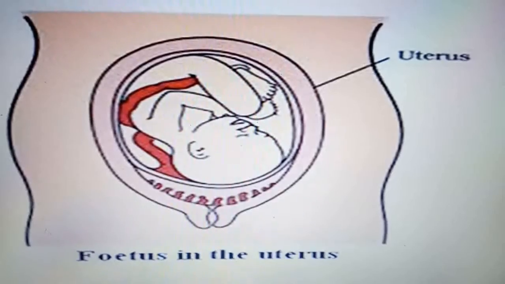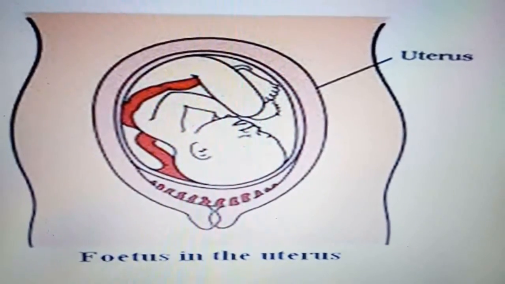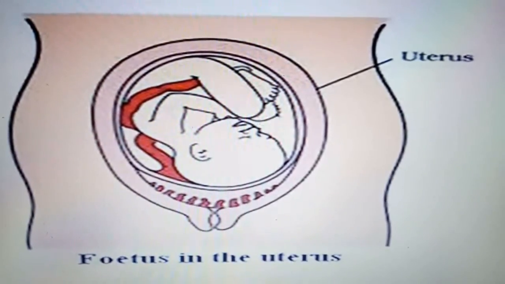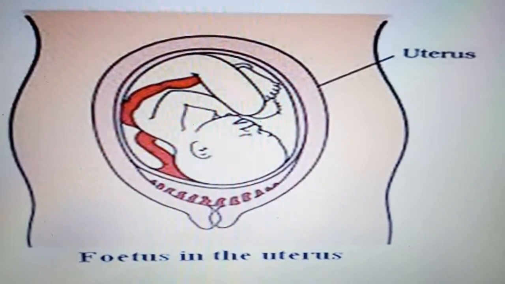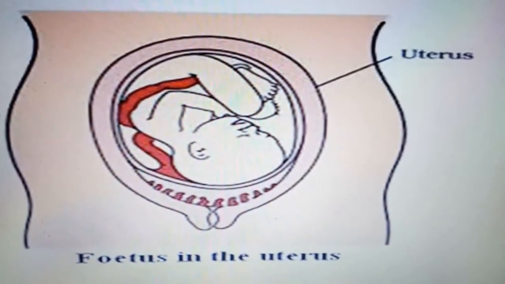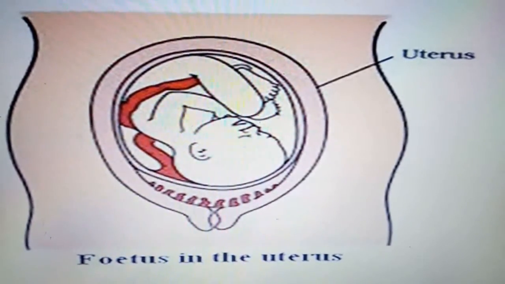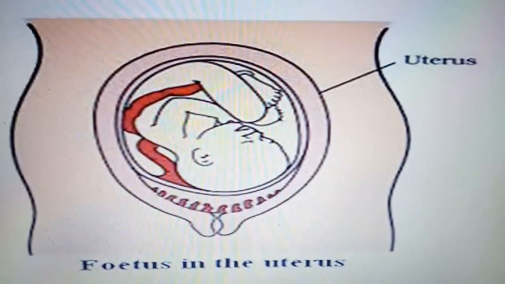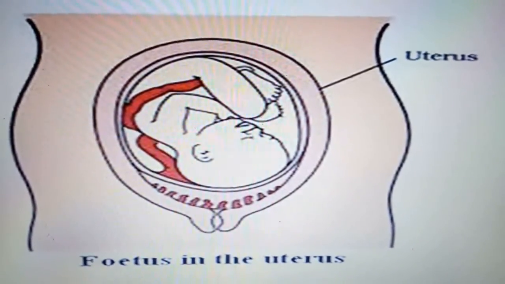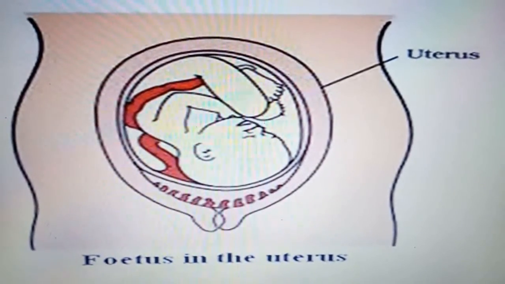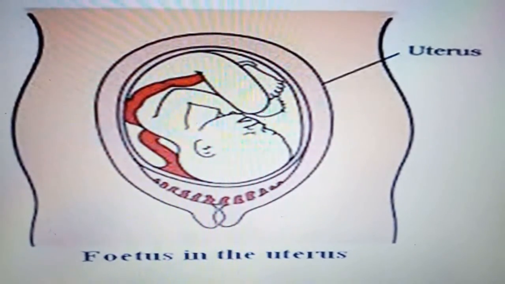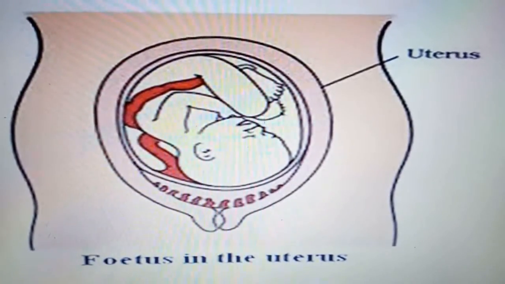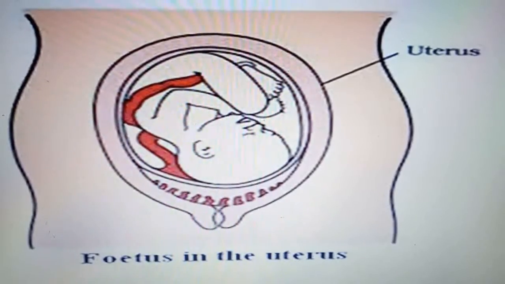And one more thing you need to know: sometimes the new individuals which are born or hatched from the eggs continue to grow till they become adults. This is called metamorphosis. That is, the fertilized egg is ejected out of the body, and then it is hatched. Like in birds, they lay the eggs, and then the eggs are hatched to become an adult. Now this process of becoming an adult from the egg is called metamorphosis.